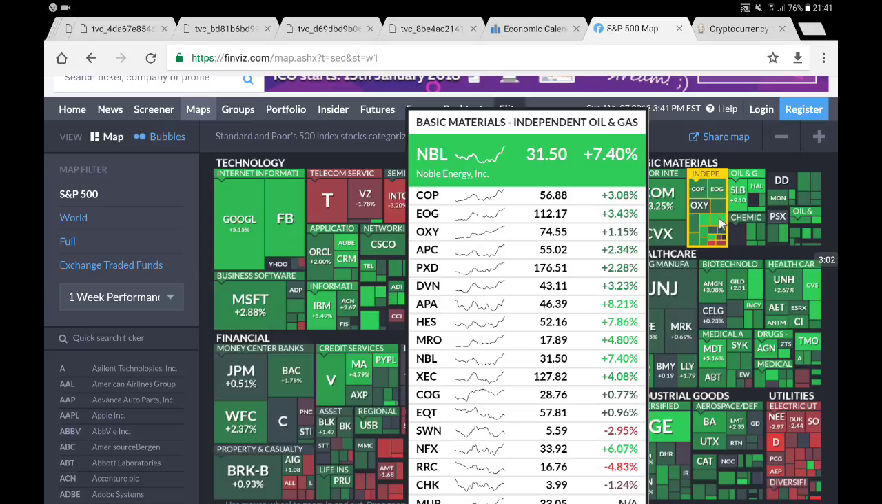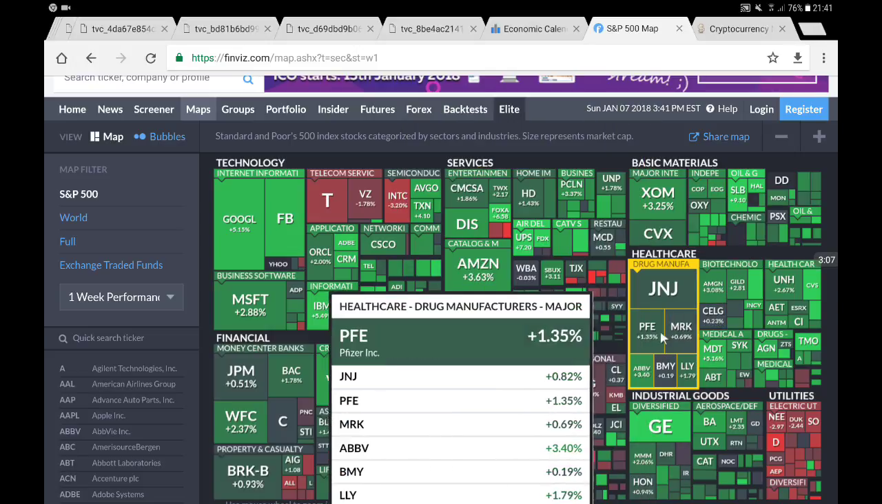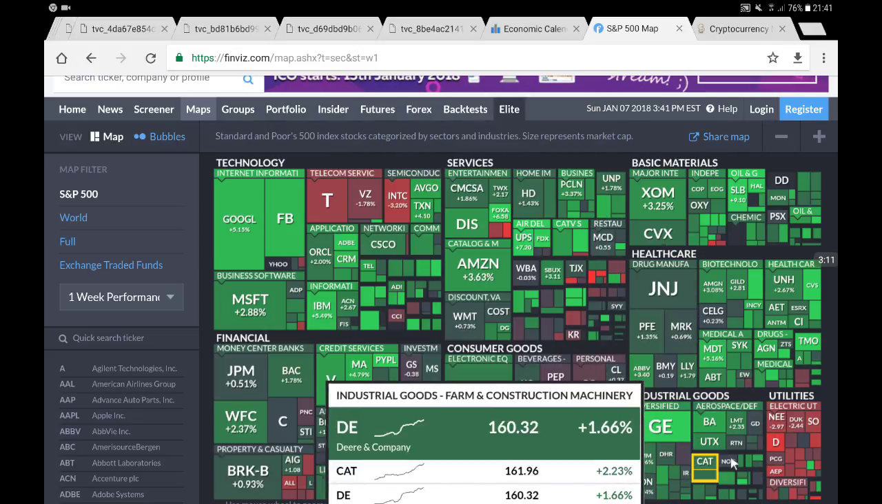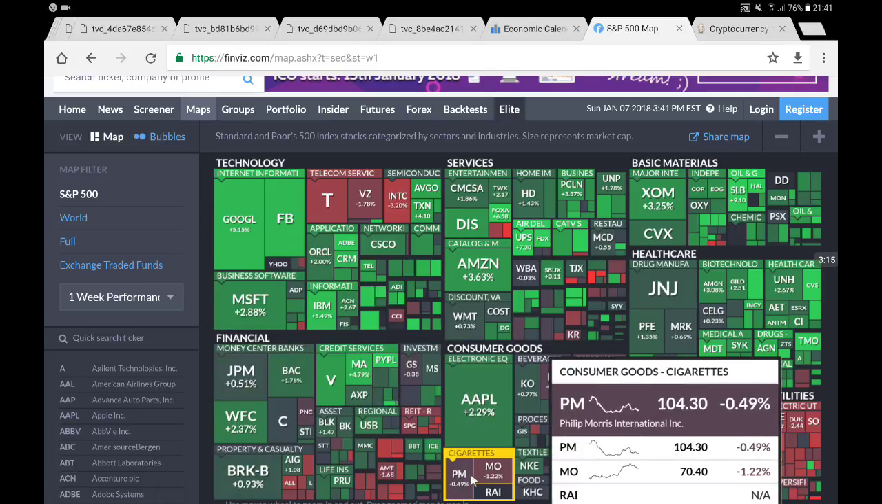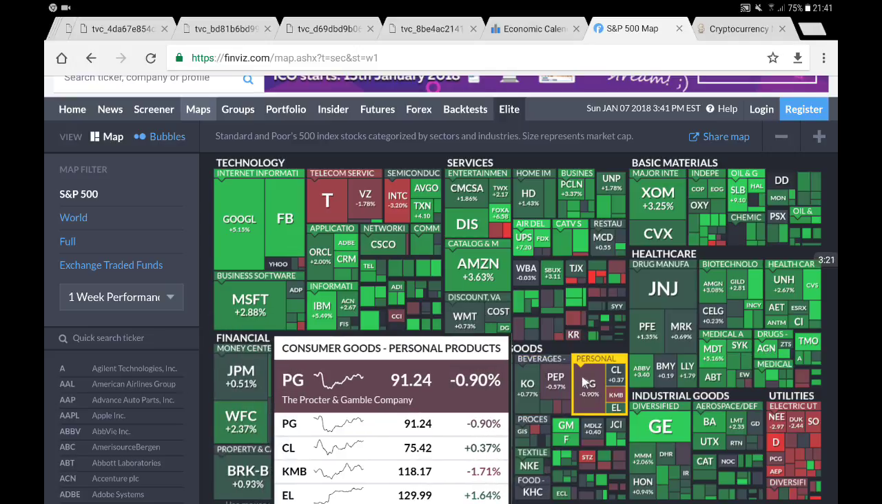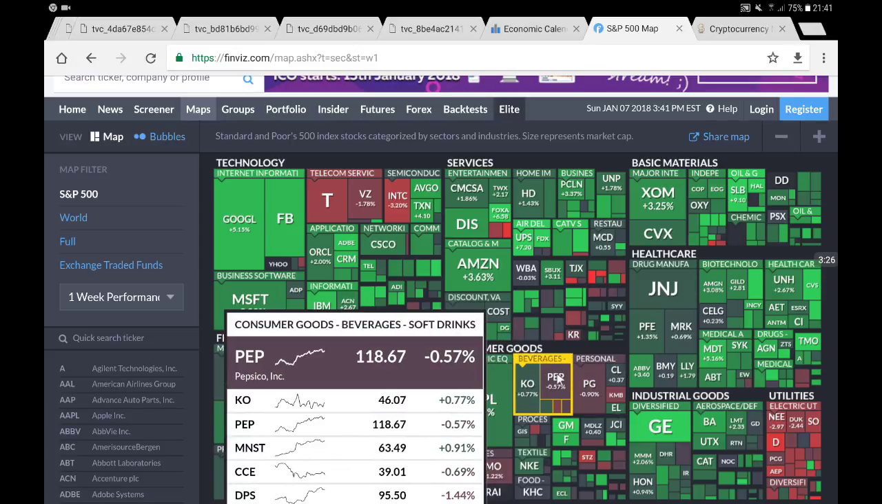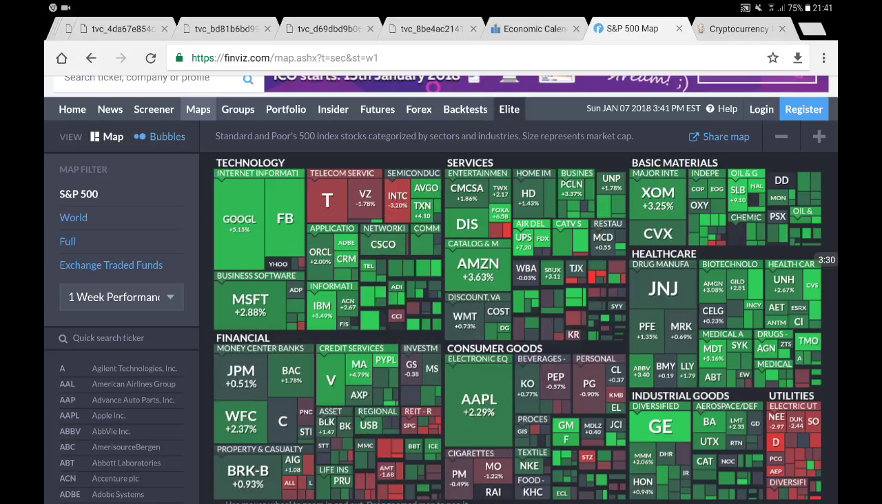Over here, what do we have? Healthcare, also everything in green. Utilities in red, bad week for utilities. Industrial goods, great week. Consumer goods, great week, but that's mixed. Over here, bad week in the cigarettes industry, and also bad week for the personal products companies like Procter & Gamble, and bad week for PepsiCo. Okay, and for the financials, great week overall. That's 80% green for the financials.